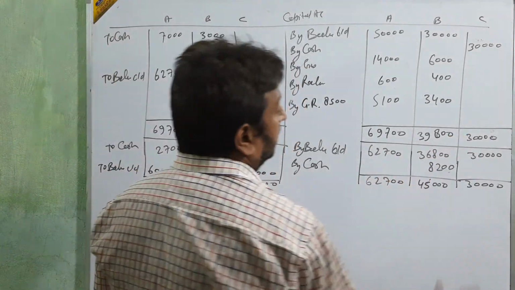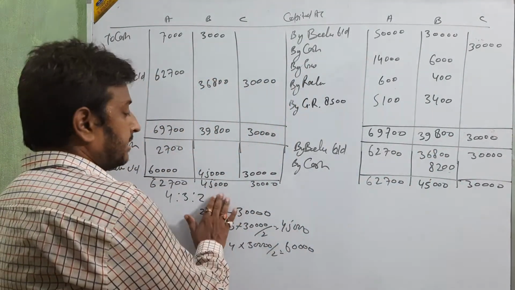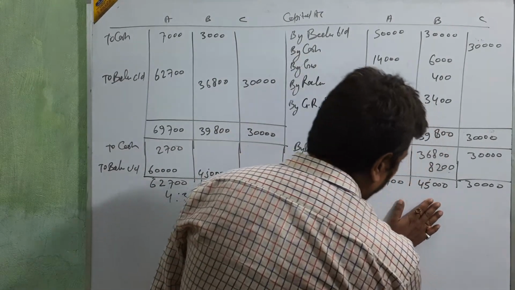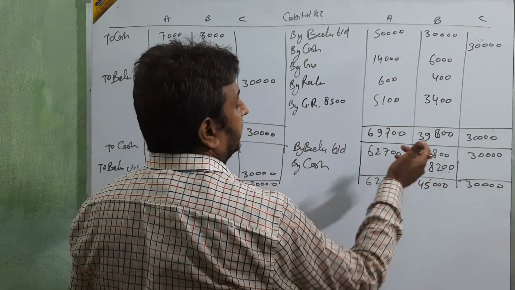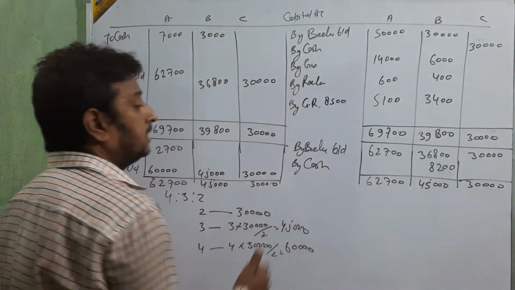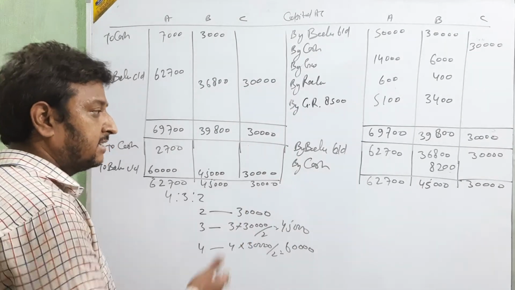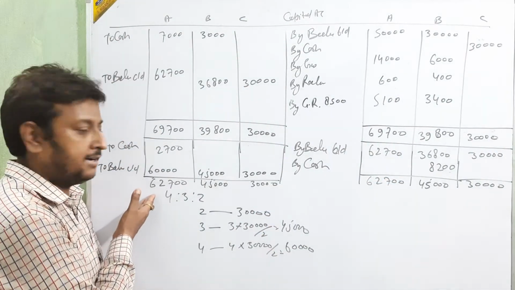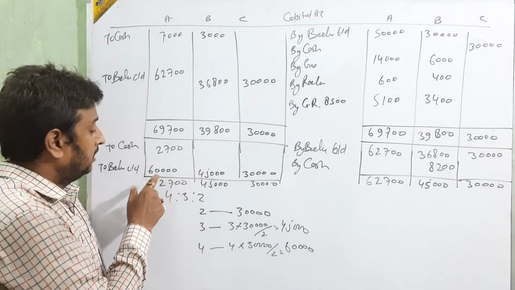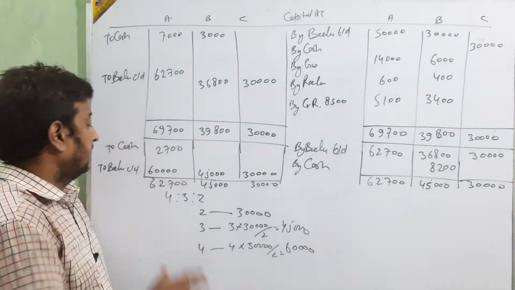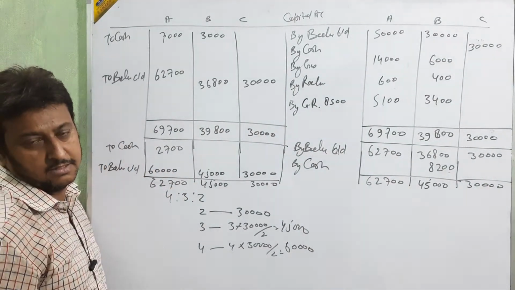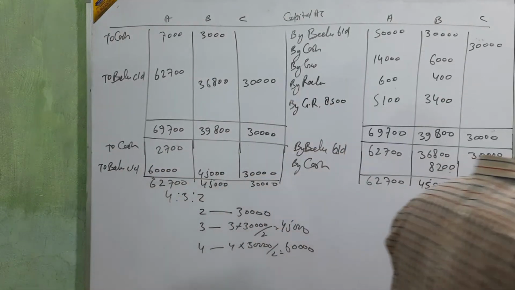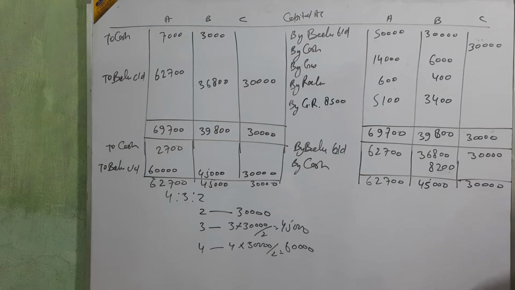This side 36,800. So this side is more, so the 45,000 is put on this side, and after putting this 45,000, we take 8,200 as the balance, that is the cash. That side is more, 62,700. Put on this side 62,700. That side is more, difference 2,700. That is the cash. Okay, beta? Clear? Clear or not?